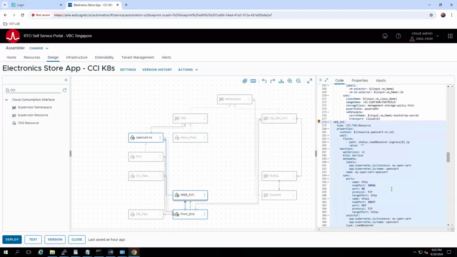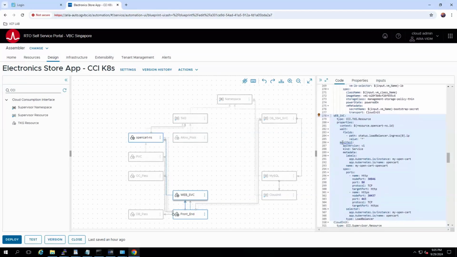My point here is that now you can use manifest files to define the Kubernetes constructs you need, the services and the deployments. Previously, before the 8.17.0 release, you could only consume this from the self-service portal, the earlier demo that we showed.